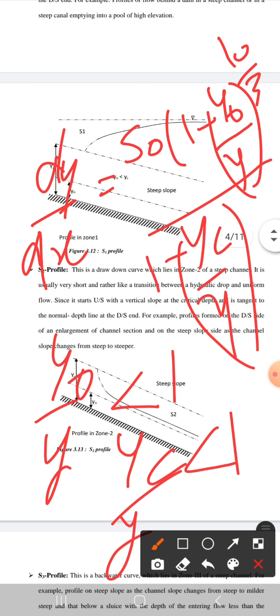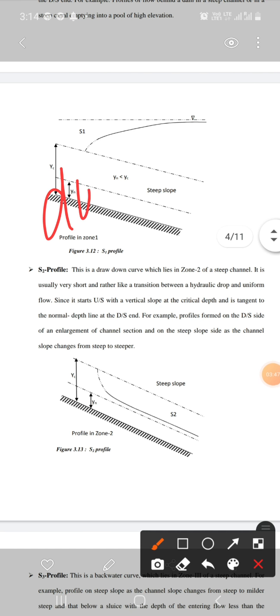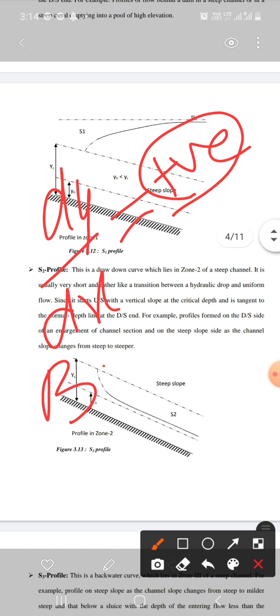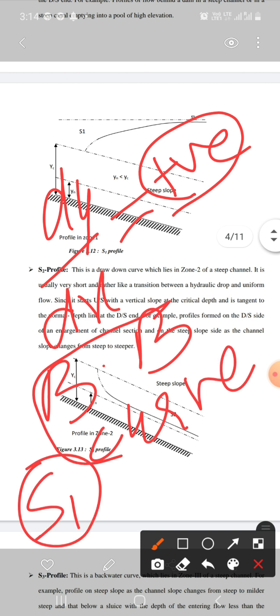So dy over dx will be positive, and positive indicates a backwater curve. So in the S1 profile the curve will be a backwater curve.